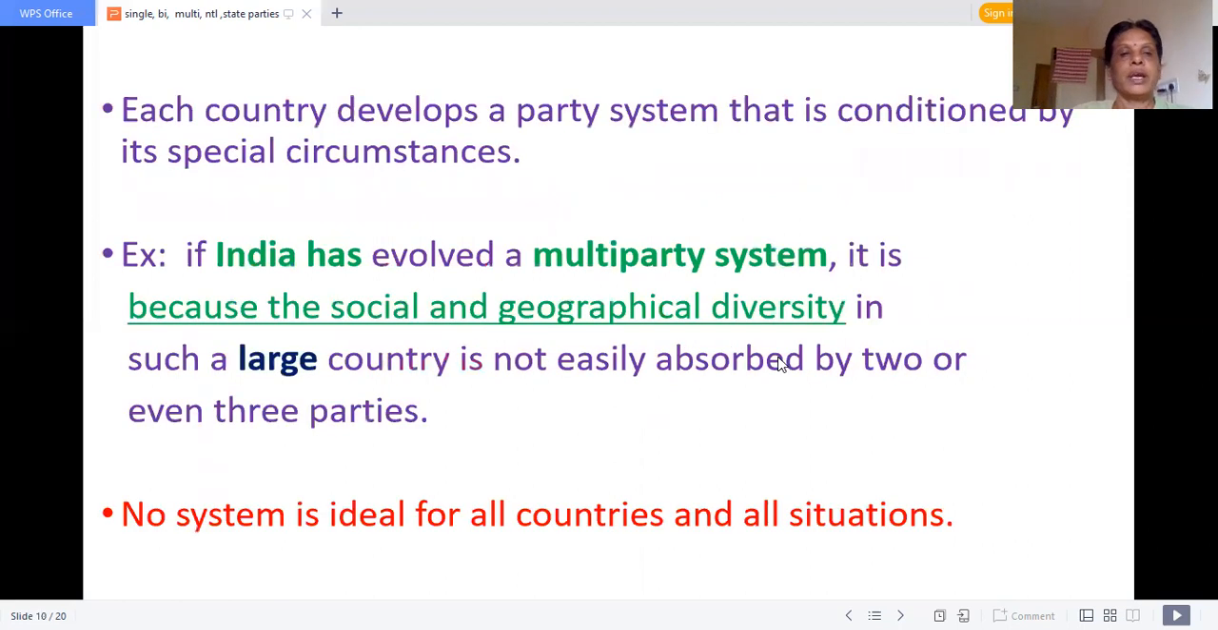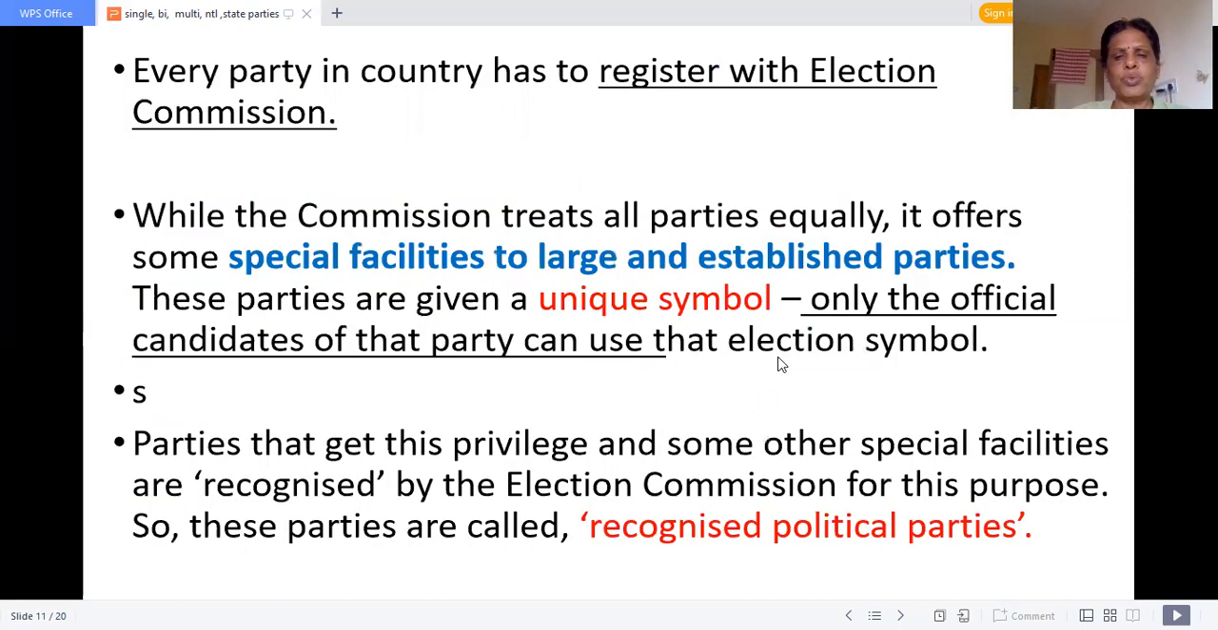Okay, children. Now, let us move on to what are recognized political parties, what are state parties and national parties. What are recognized political parties? All the parties have to register. Whatever party they have started, even if they did not win any seat yet, like Kamal Haasan and Seeman, they have to register with the Election Commission.